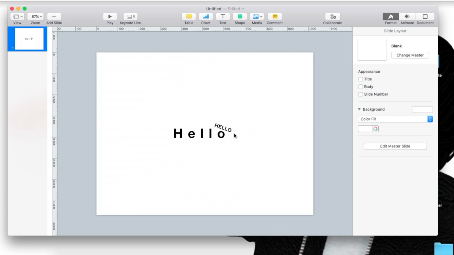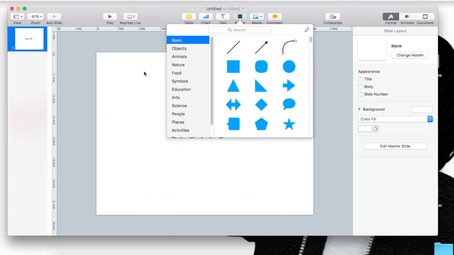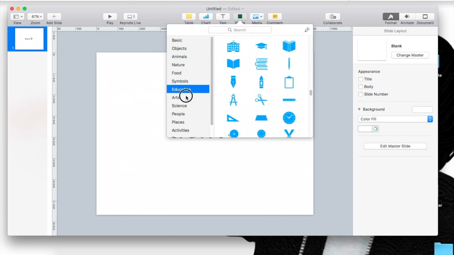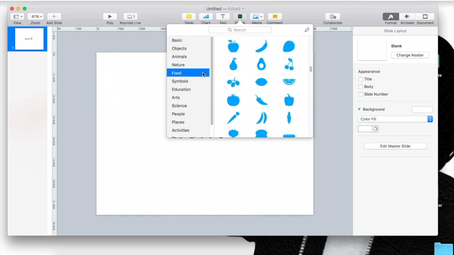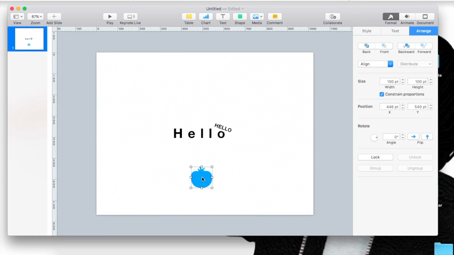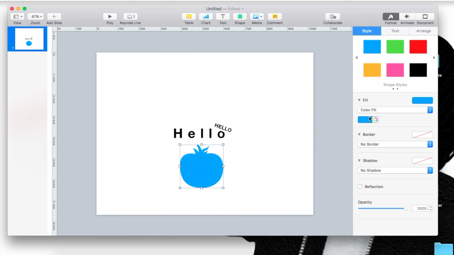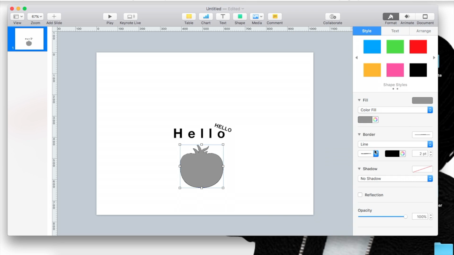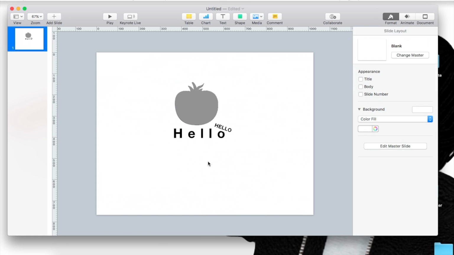So now we know how to use shapes. If you wanted to create any other shape, there are multiple different options. Let's just pick an apple or a tomato, whichever one this is. If you pick the shape of the tomato, you just select the color that you want, and then you could create a line if you want to emphasize it. Let's make this a little bit smaller. And there, you would have hello with a tomato.